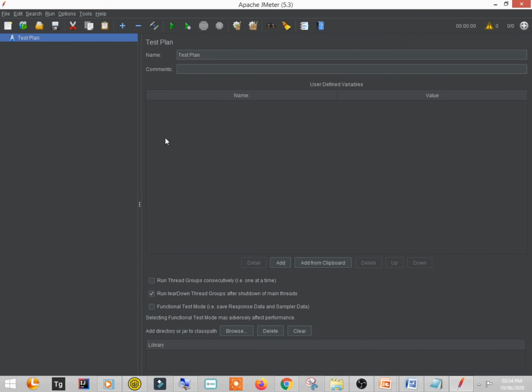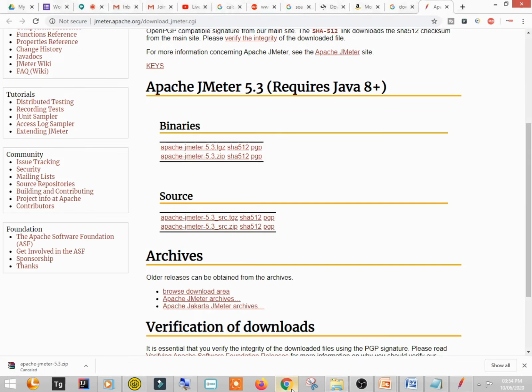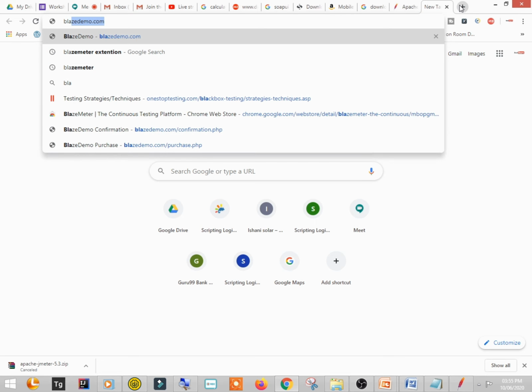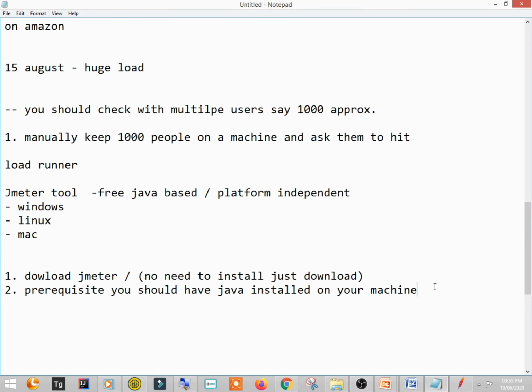Here there are so many icons you can see. There are so many functionalities here, but I am just going to show you a quick demo of a website, and let's have some introduction and see how this helps us to do performance testing, right? So I would like to ask you to download or install one more extension. It is BlazeMeter.